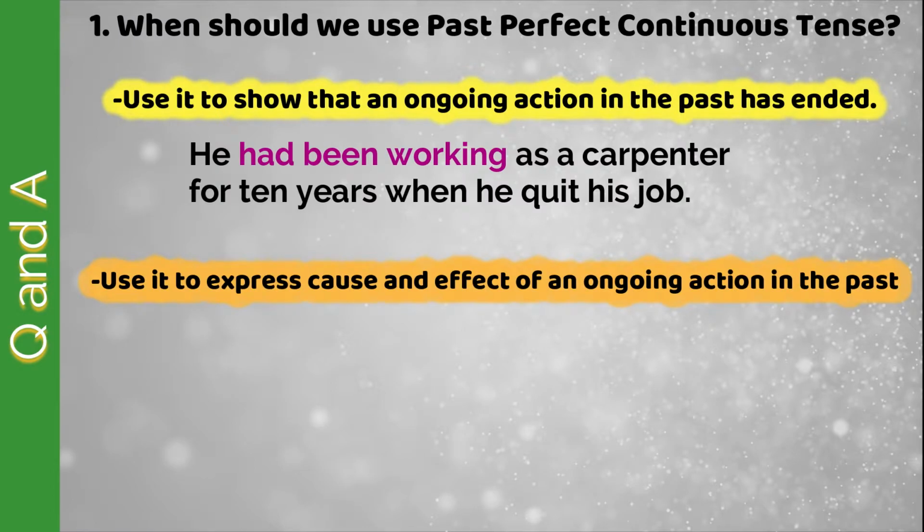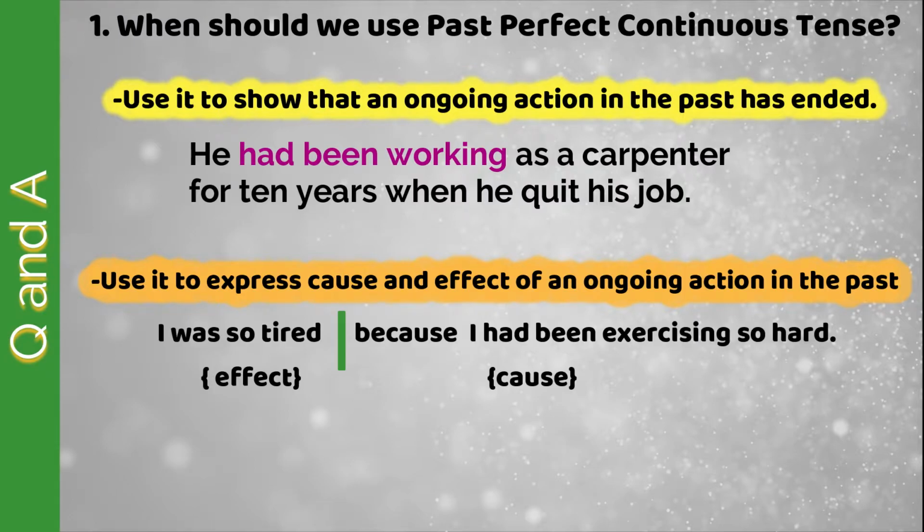Use past perfect continuous tense to express cause and effect of an ongoing action in the past. For example, I was so tired because I had been exercising so hard. The cause is I had been exercising. This is a longer action or continued action in the past. The effect or result is I was so tired.